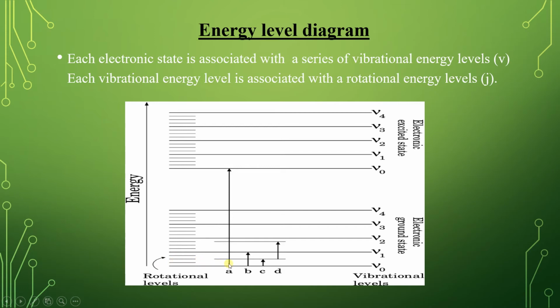If you supply energy for an electronic transition to happen, it is also accompanied by vibrational and also rotational transitions, because the energy required for vibrational and rotational transitions is less when compared to electronic energy transitions.